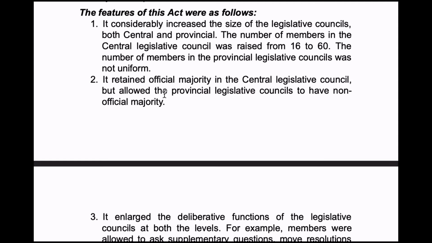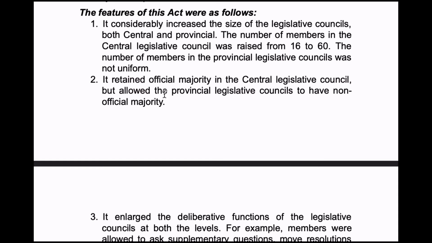And the number of members in Provincial Legislative Councils was not uniform. Okay, so the size of the Central Legislative Council was raised from 16 to 60, whereas in provincial levels it was not uniform.